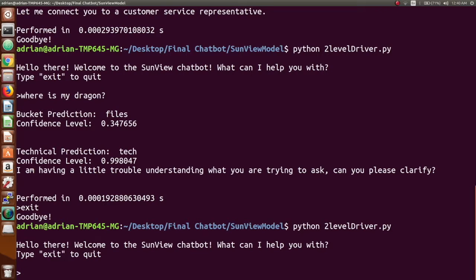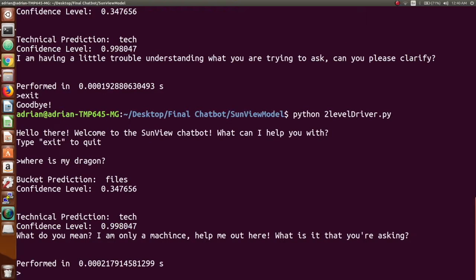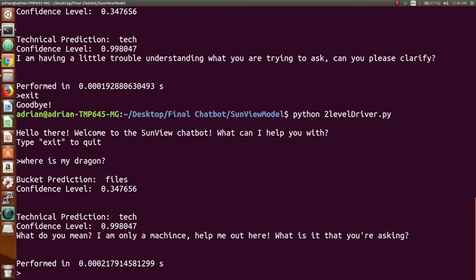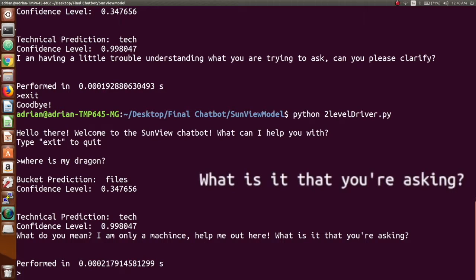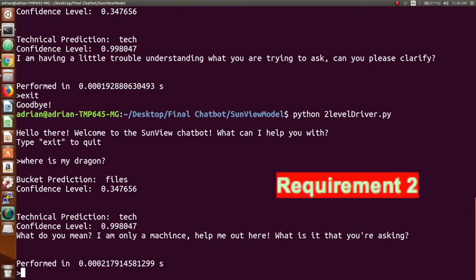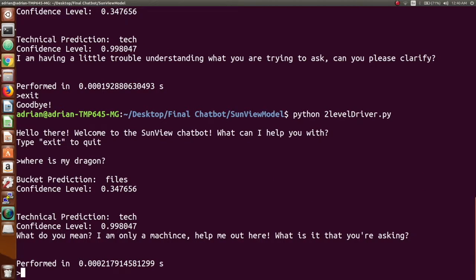Suppose we have a user that doesn't really want to use the bot for its purpose, so they ask a gibberish question like, "Where is my dragon?" The bot produces a low confidence level, only 34%, because that's not what the bot was built for. So it asks the user for clarification. This fulfills requirement 2.